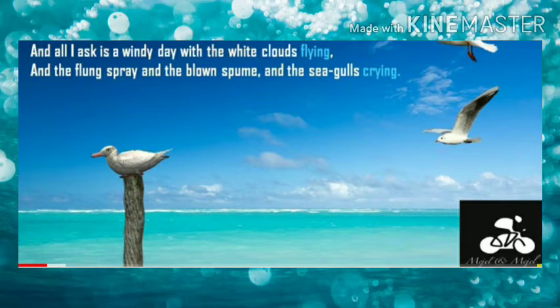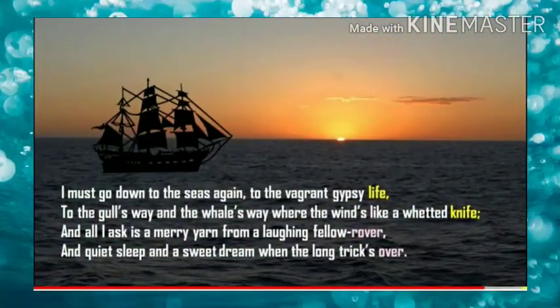Okay, it will shout, it will produce the noise. So in this particular situation, the author wanted to go inside the sea. "I must go down to the seas again, to the vagrant gypsy life." So the author is telling, I wanted to see the sea again. That is, he wanted to go deep inside the sea again. So to the vagrant gypsy life.